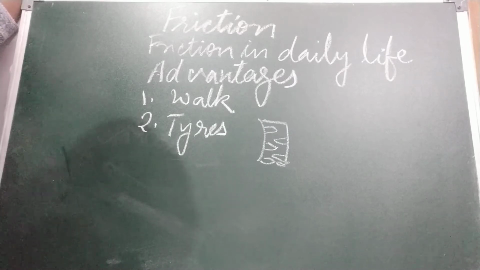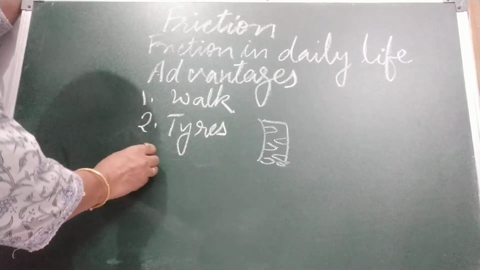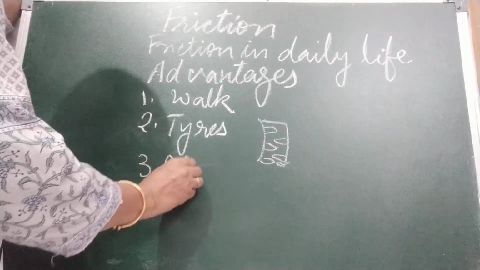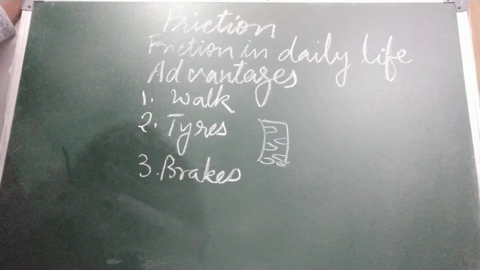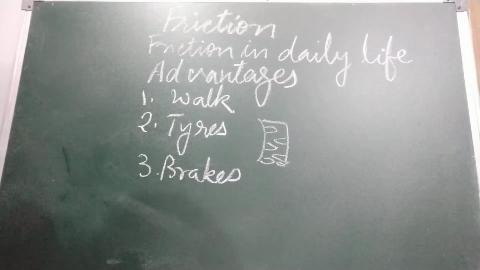Now third, brakes on cycles or cars. You have a bicycle, you must have seen brakes on cycles or cars work because of friction. When brakes are applied, the shoes of the brakes rub against the wheel. We say sometimes the shoes of the brakes are now smooth, change it. Why do we say that? Now the friction is less and we are not able to apply brakes properly.